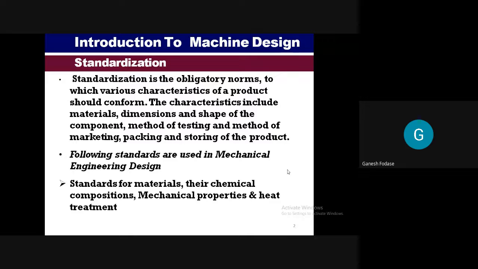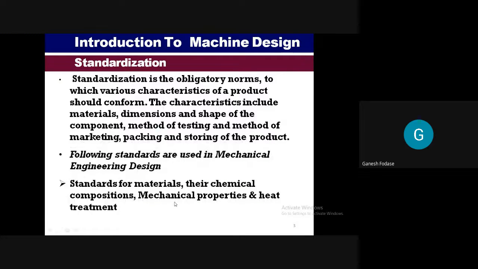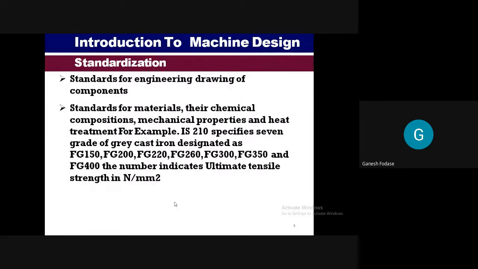Then you can say different standards are used in mechanical engineering design, like standards for material, their compositions, mechanical properties, and heat treatment. The first one was related to materials and mechanical properties. The second one, we can say, standards for engineering drawing of components. The standards for material and their chemical composition, mechanical properties, heat treatment. Example of this one is IS 210, specific grade of cast iron, designated as this one. You can read this. This is just an example. I'm not going into detail because I don't know anything about this.